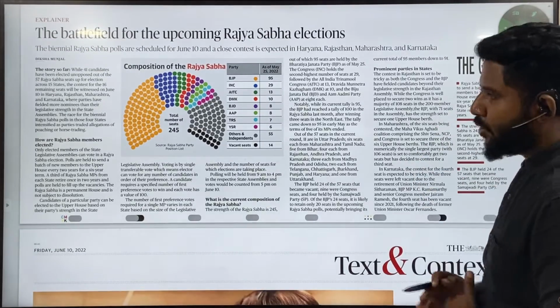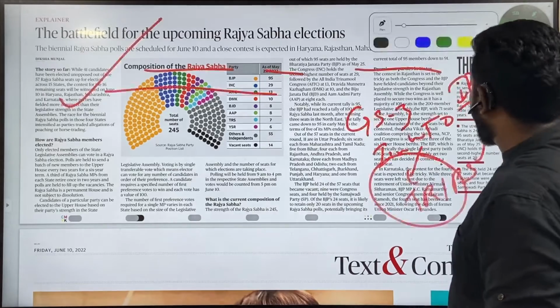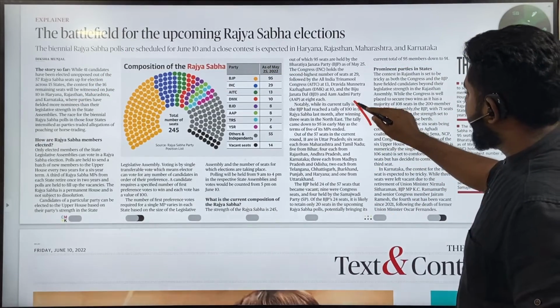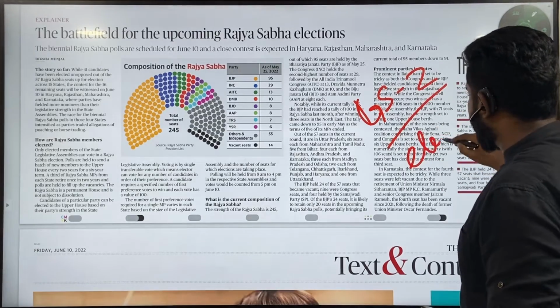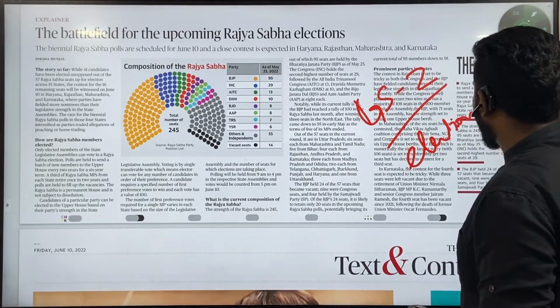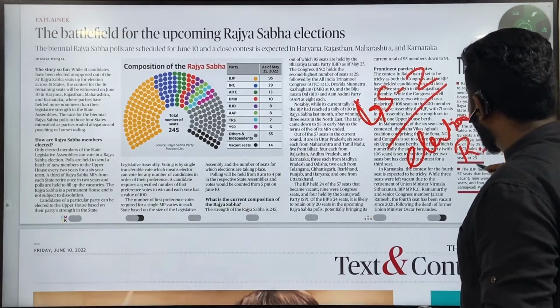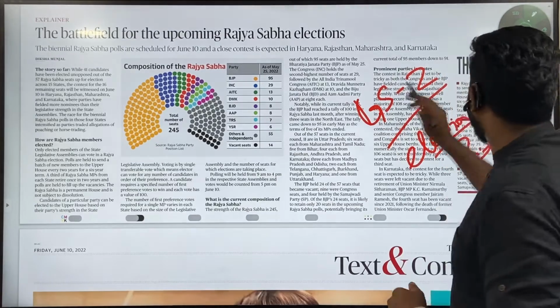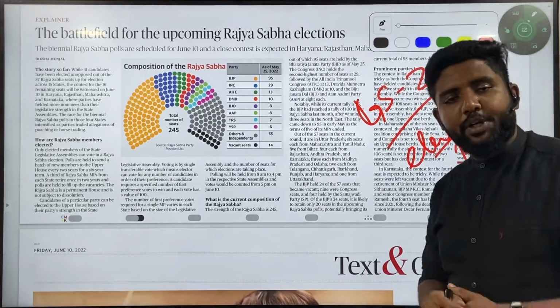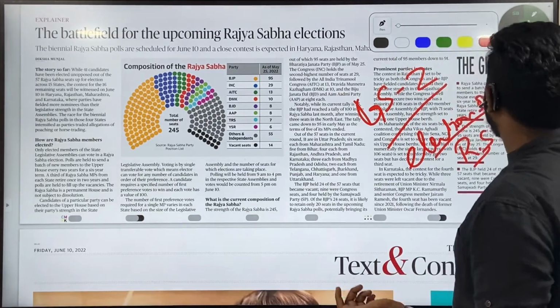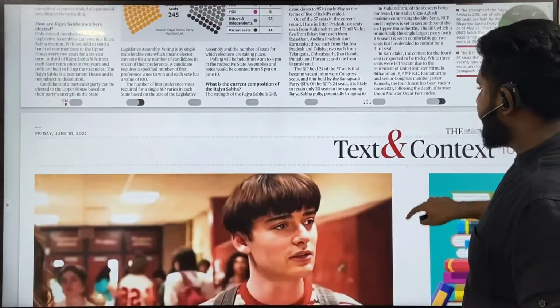Again, this is more about Rajya Sabha elections. If you want to read about this, you can take this topic as GS2, where you talk about elections of Rajya Sabha. Who are the members who are going to be participating in this election? How are the MPs going to be selected? Whether they are going to be nominated by somebody? Those all you can cover.